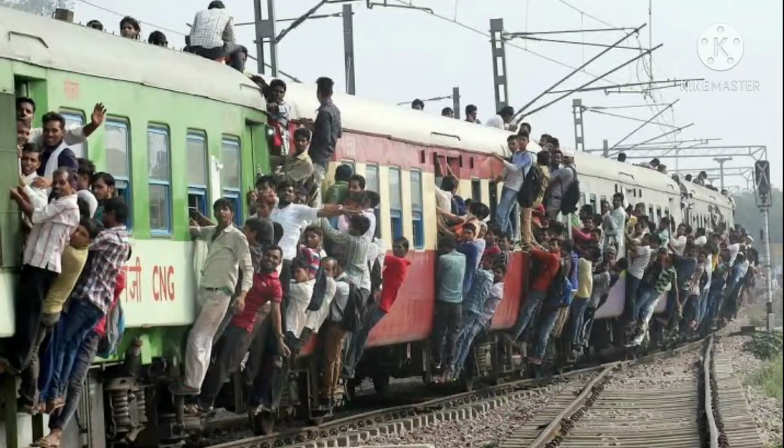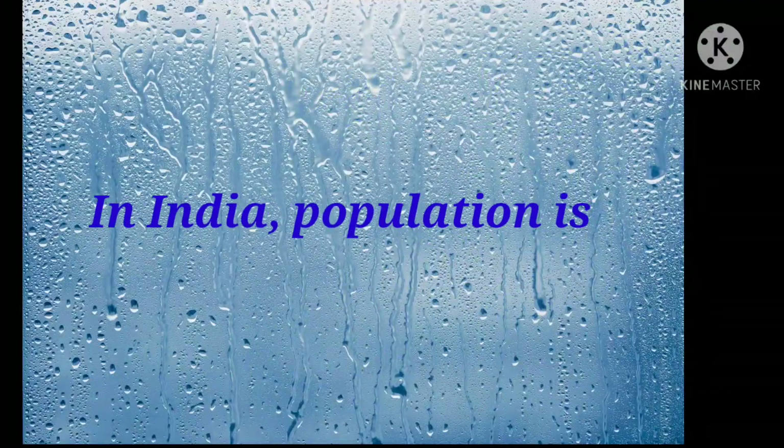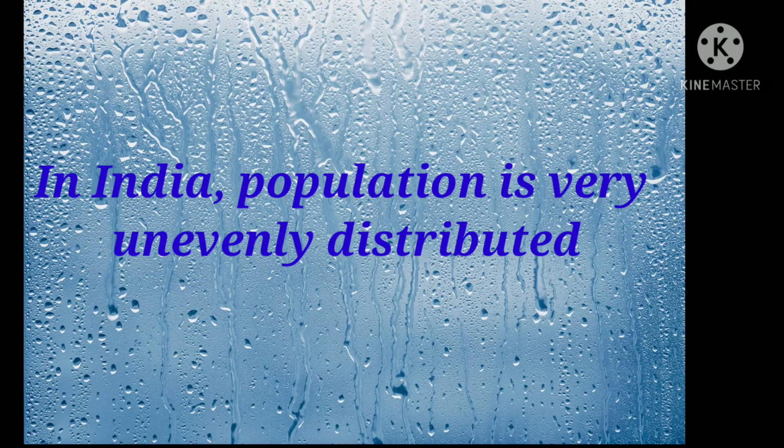India is one of the most populated countries in the world, and the reason for being so populated is its favorable climate. In India, the population is very unevenly distributed.